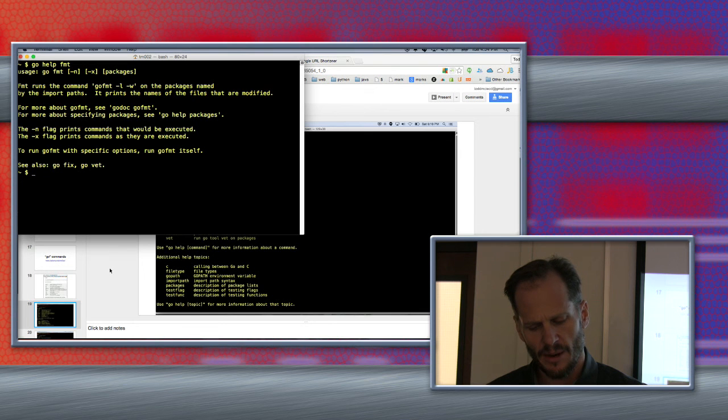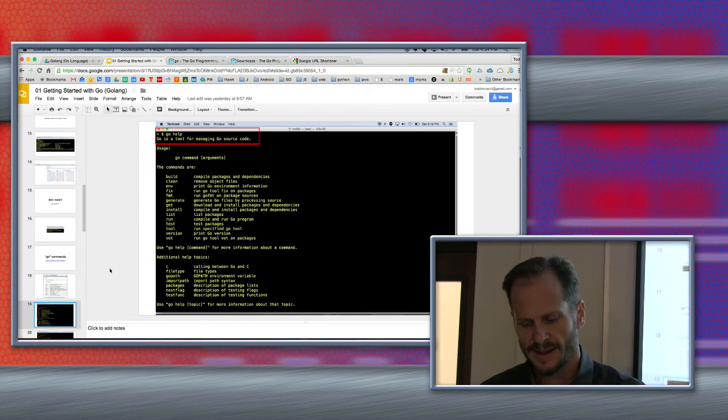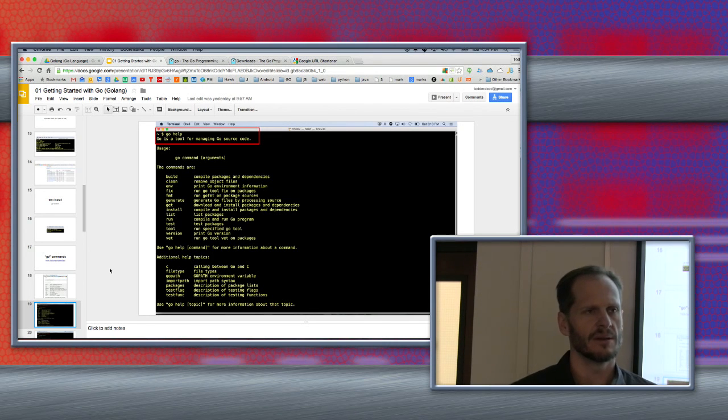So I read that and I'm like, well, that doesn't really explain it the way I know it. What go fmt does is it formats your code for you. And so that's really helpful in creating common code between different people. So Go is opinionated, and by opinionated I mean they say there are certain ways you should do things, and how you format your code is one of them, and there's reasons for why they say your code should be formatted a certain way.